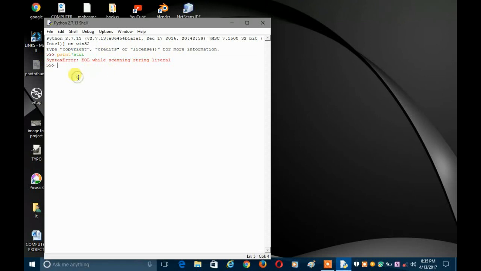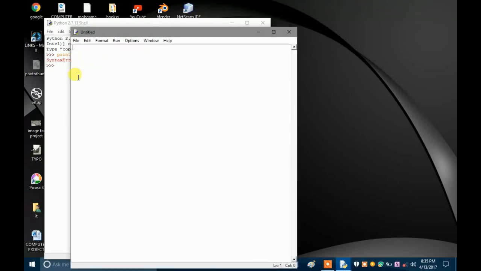But sometimes there are a lot of codes, and there are some logical mistakes that the Python interpreter is not able to pick up. Your program does not work the way you want it. For example, let me show you a case in which Python will not show you any error, but the program will still have a logical error. And let me show you how.